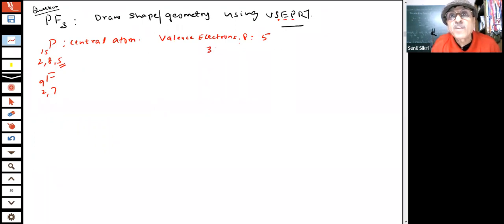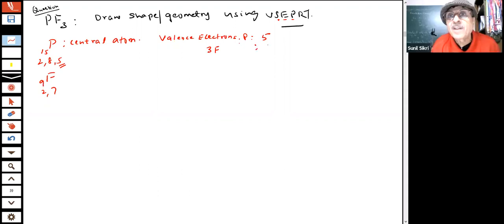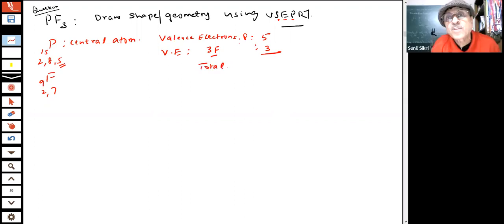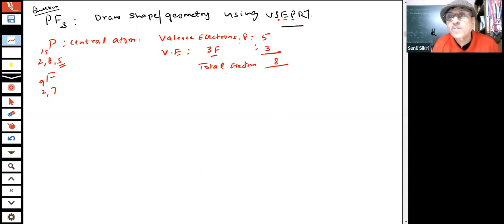So there are 3 fluorines which are forming bonds, students. So they will contribute how much? The valence electron contribution will be 3. Okay? Valence electron contribution of 3 fluorines will be 3. Total electrons, how many, students? 8. 8 is the total electrons, students.